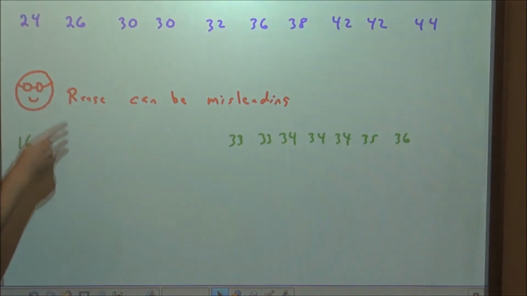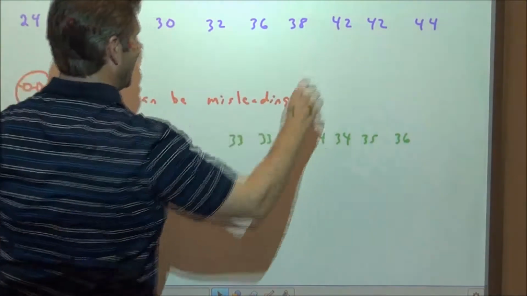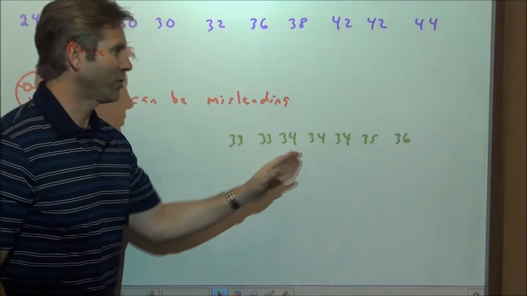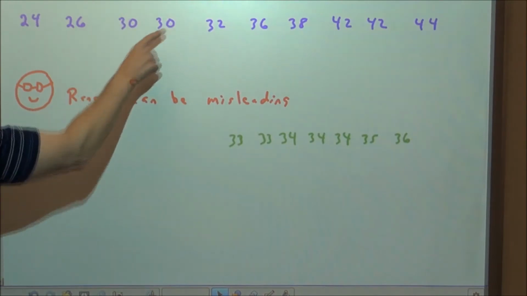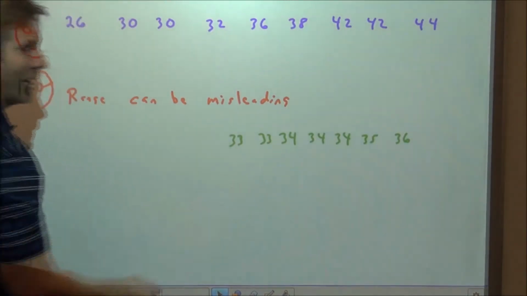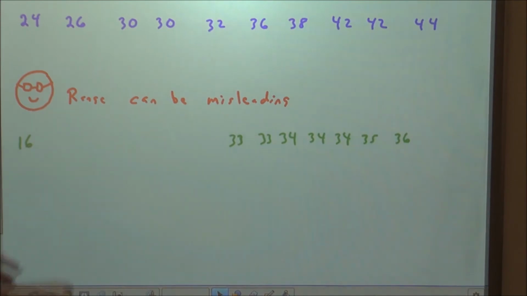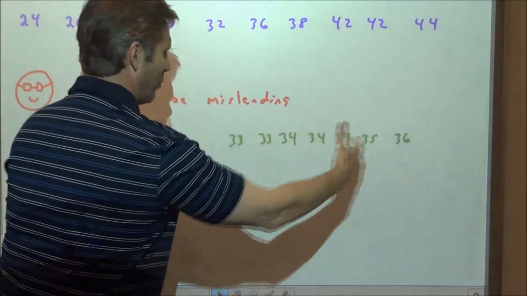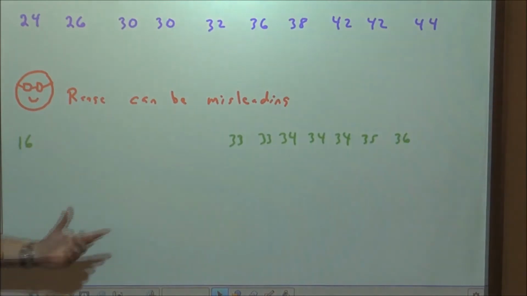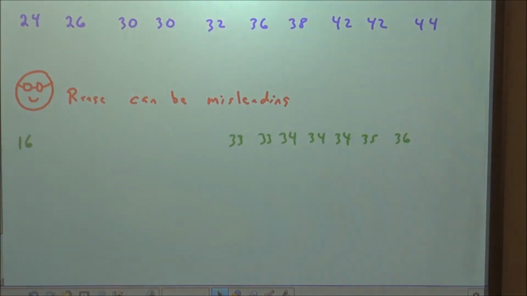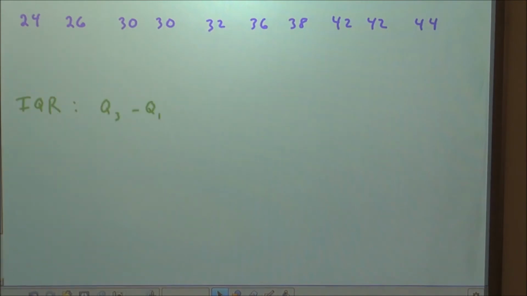So you can see, if we had our set of data and then we have another set of data where there's an outlier but most of the scores are up here, that range is 20,000 and this range is 20,000. Well, that can be really misleading. These are more spread out, these are more concise, less spread, but just with an outlier. So the range in and of itself is not a statistic that we like to use that often.